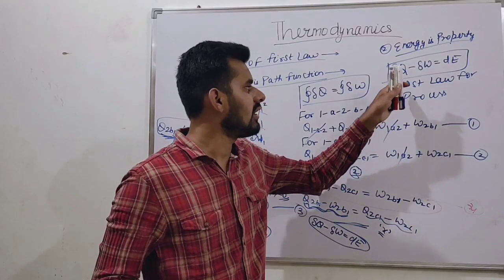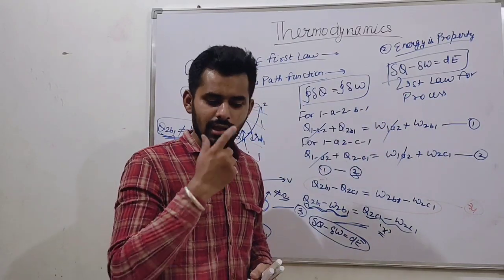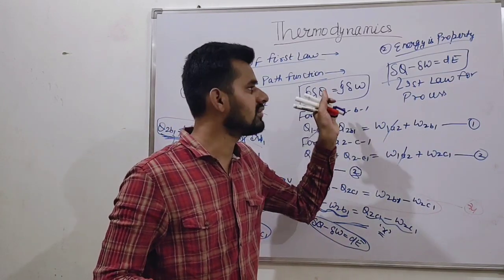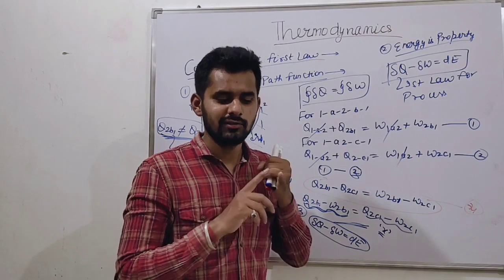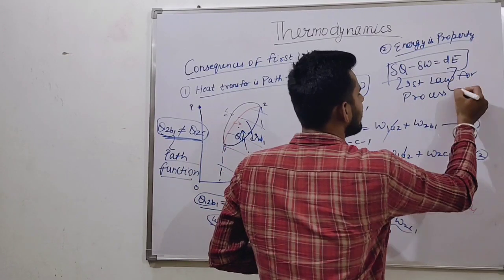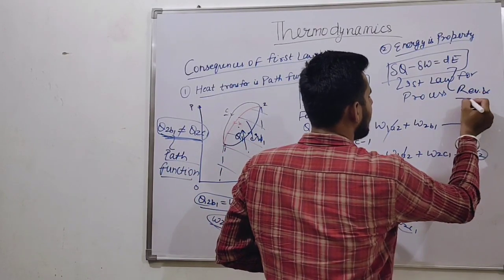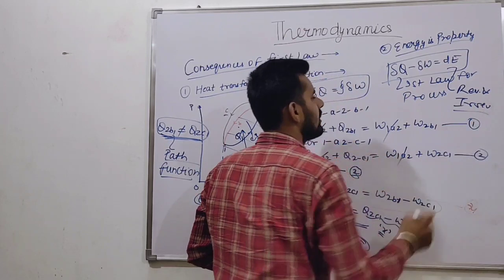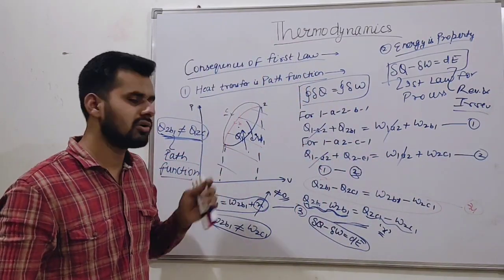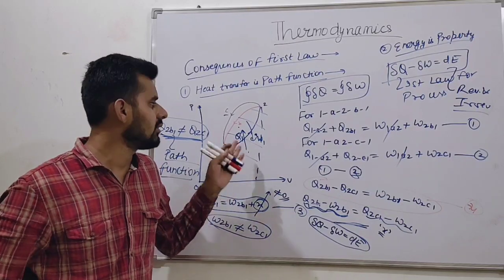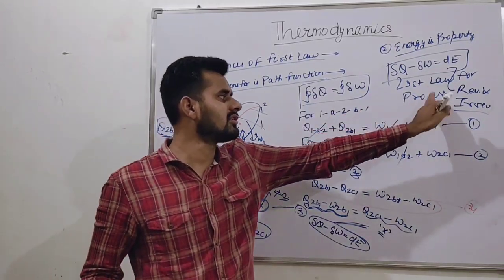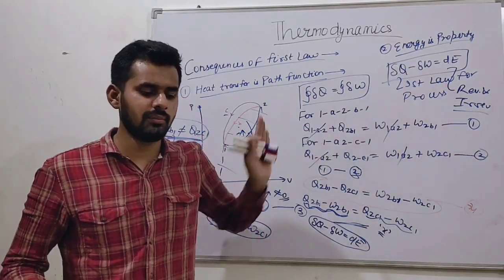What are the conditions on which this law is valid? Basically, two conditions. First, this is a closed system analysis. Second, it is valid for both reversible and irreversible processes. We cannot specify whether the process is reversible or irreversible; both can happen. So it is valid for both, for a closed system. Okay, friends.